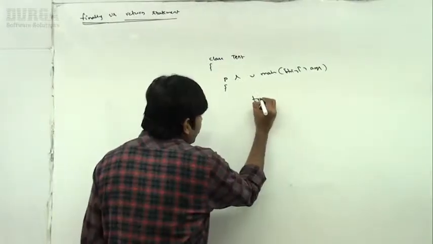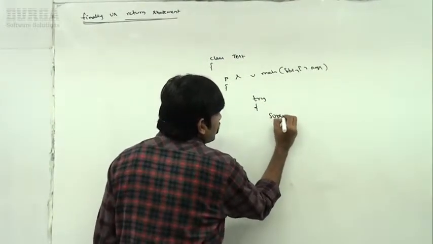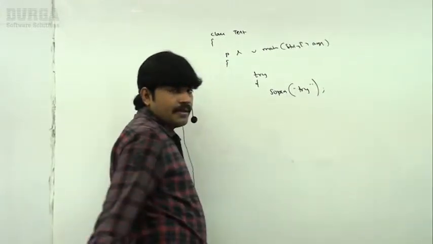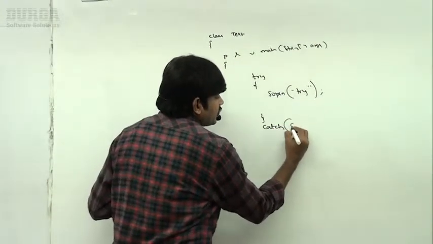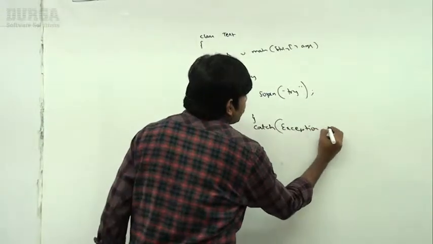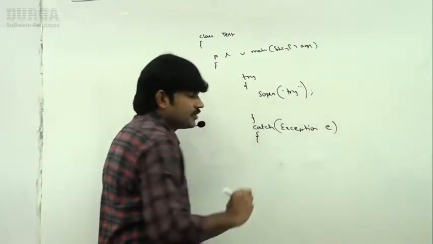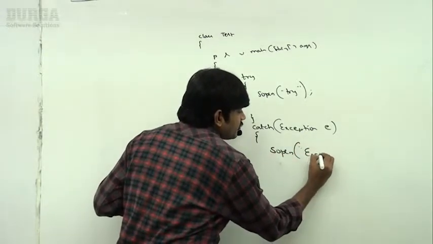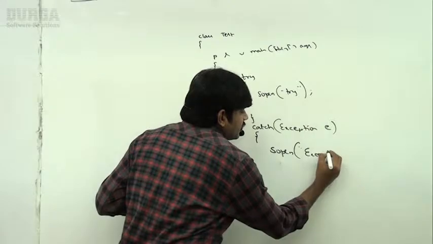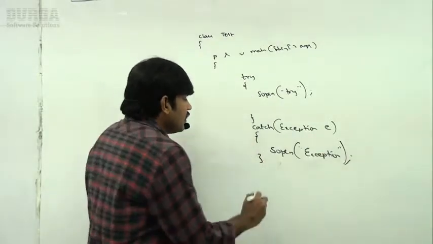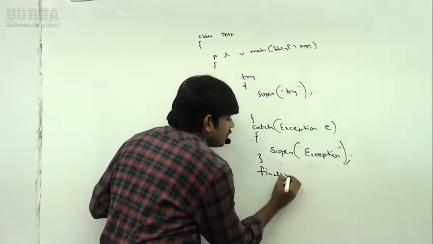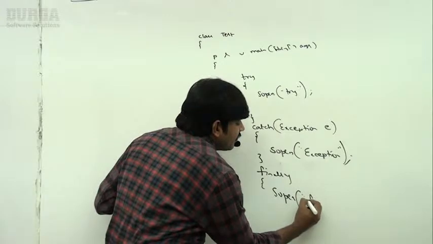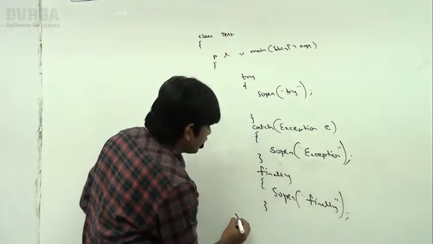Now here try: System.out.println("try"). Next, catch (Exception e): System.out.println("catch block exception"). Next, finally: System.out.println("finally block"). Like this I'm taking, sir.